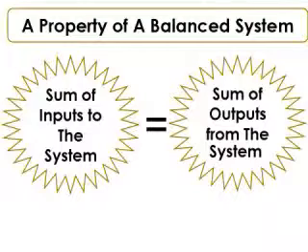So with regards to engineering systems, what does balance mean? Balance means that when a system is balanced, the sum of inputs is equal to the sum of outputs. So a balanced system means that the sum of inputs to the system is equal to the sum of outputs. That's the property of a balanced system. Now that's the first step.